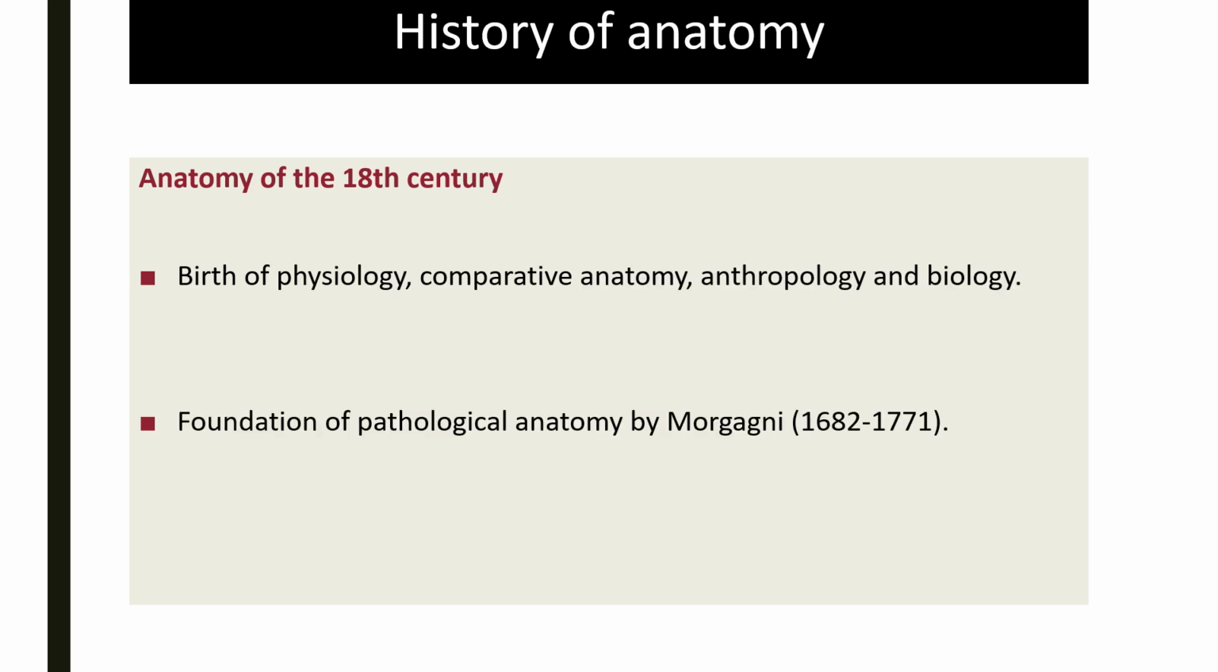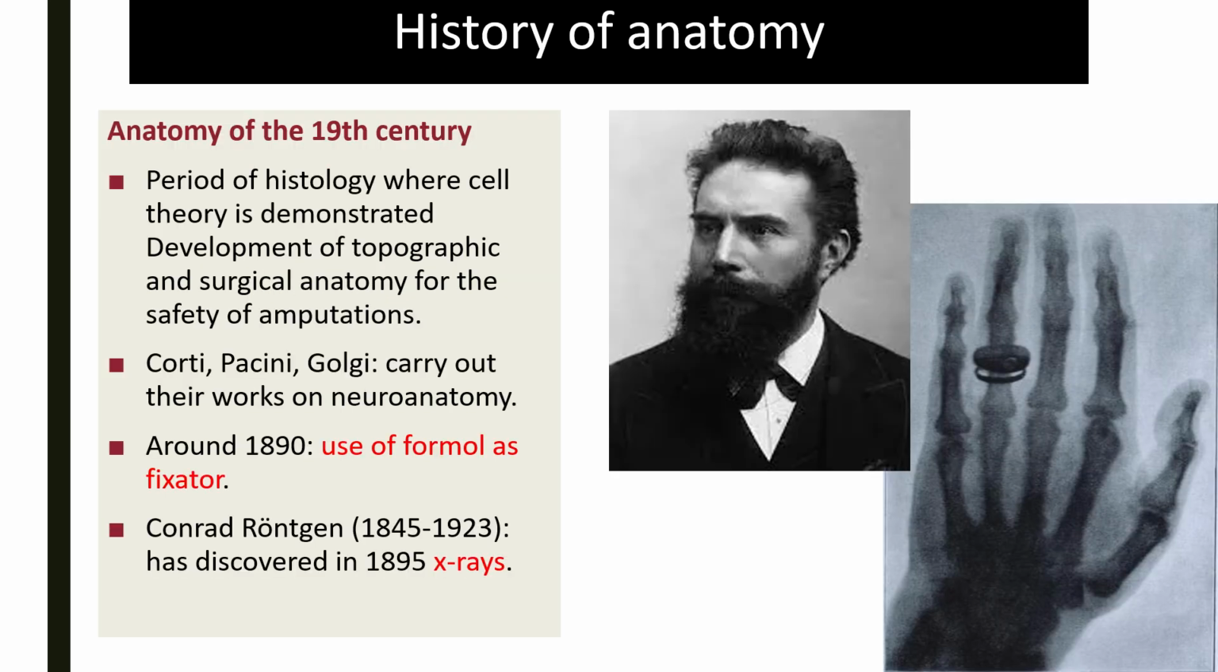The 18th century saw the birth of physiology, the development of comparative anatomy, the birth of anthropology and the development of biology, as well as the foundation of pathological anatomy by Morgagni. The 19th century brought a great deal to anatomy, in particular with the discovery and use of formalin as a fixative, which was a great help in preserving bodies and therefore in studying anatomy.